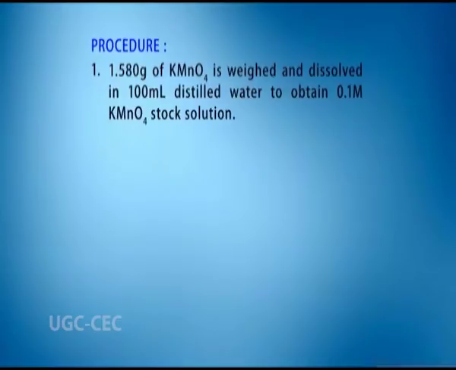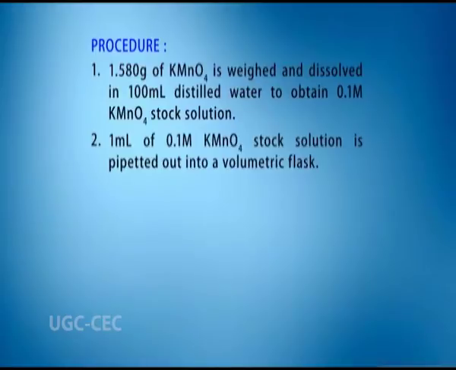1.580 gram of potassium permanganate is weighed and dissolved in 100 ml distilled water to obtain 0.1 molar potassium permanganate stock solution. Then 1 ml of 0.1 molar potassium permanganate stock solution is pipetted out into a volumetric flask.